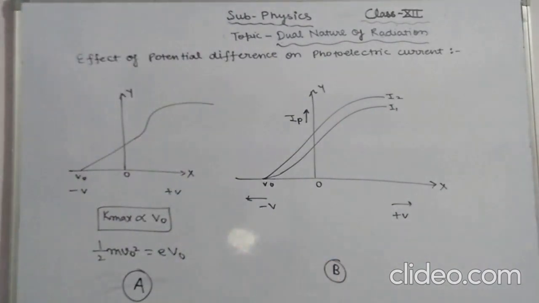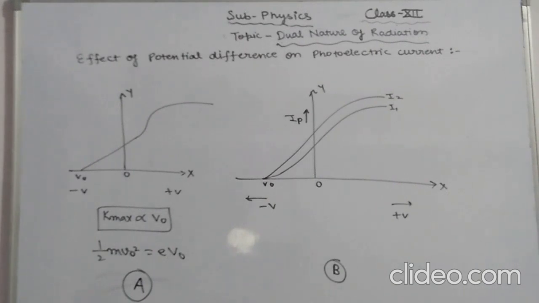In the very first, as we know, when light of suitable frequency falls on a photosensitive electrode, photoelectrons are emitted. These electrons get attracted towards the plate, which is at positive potential with respect to the electrode. They give rise to an electric current, and this current is called the photoelectric current, as we know. When all the photoelectrons emitted by the electrode reach the plate, the photoelectric current has its maximum value.